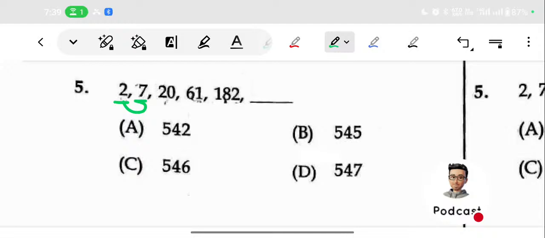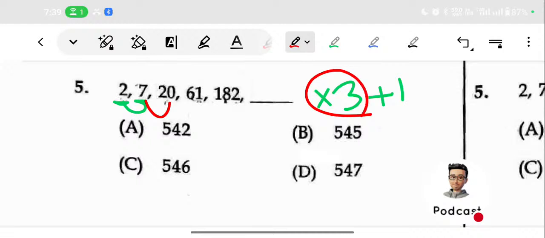If you have a multiple of 2 near 7, just look for that. There is a 6. 2 into 3, 6. Then 6 plus 1, 7. So we are multiplying with 3, then adding 1. Then just check that this is correct here also. 7 into 3, first we need to multiply with 3, then add 1.